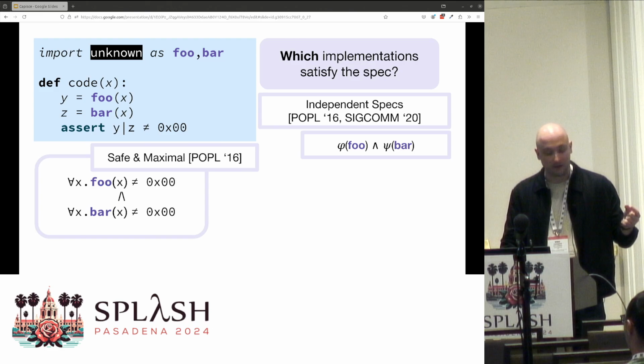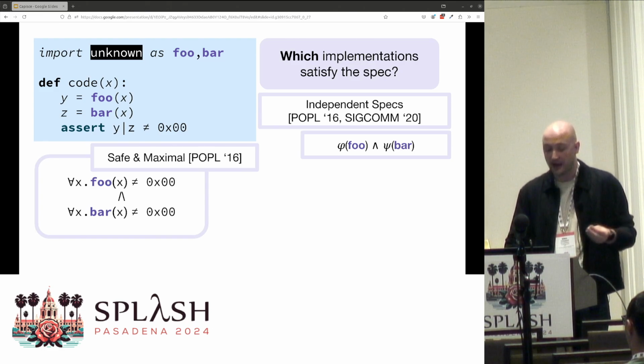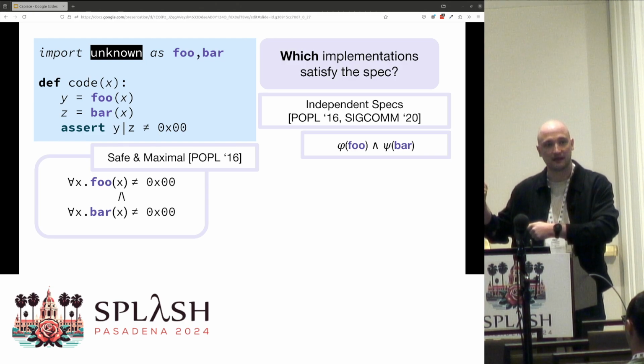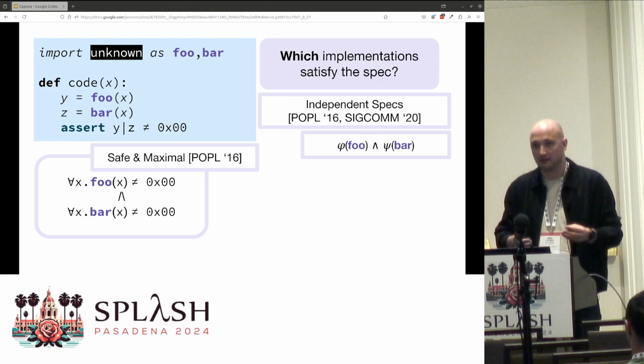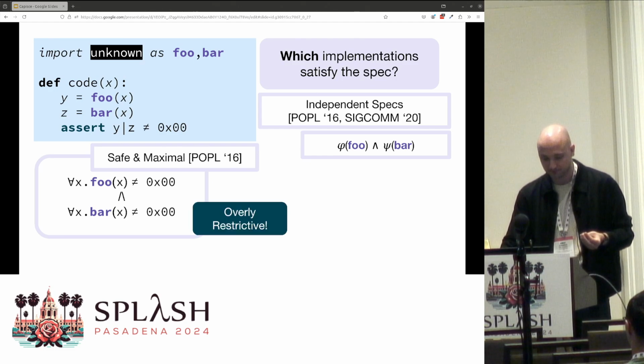If we were to run this tool on this example, the interface spec we would infer simply enforces that foo and bar can never produce 0 at the same time. And as we saw in our previous example where one produced all F's and one produced all zeros, that's overly restrictive for this example.